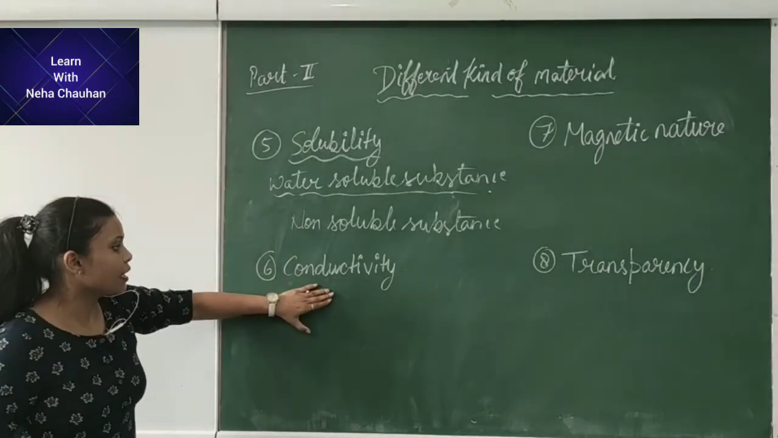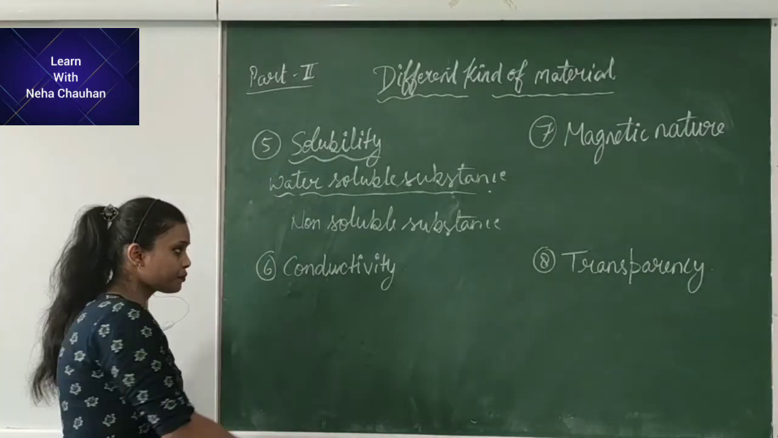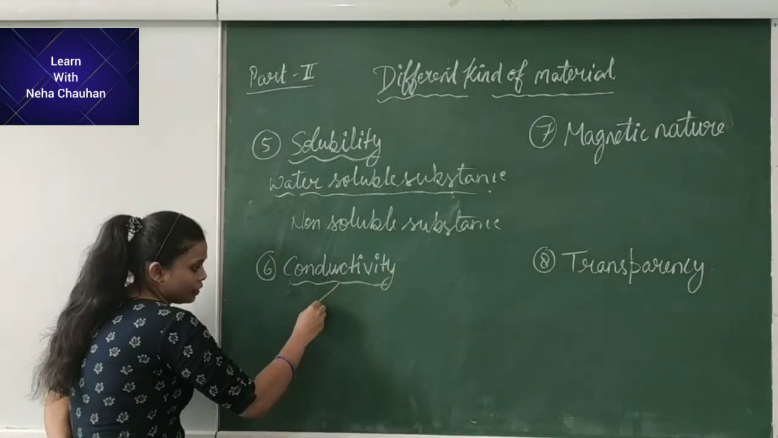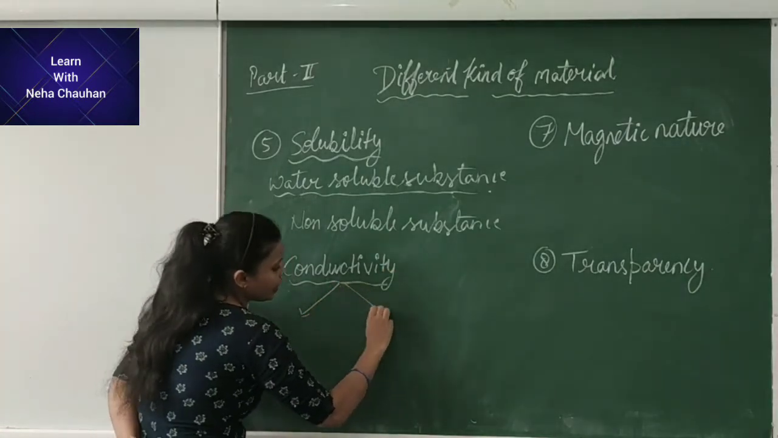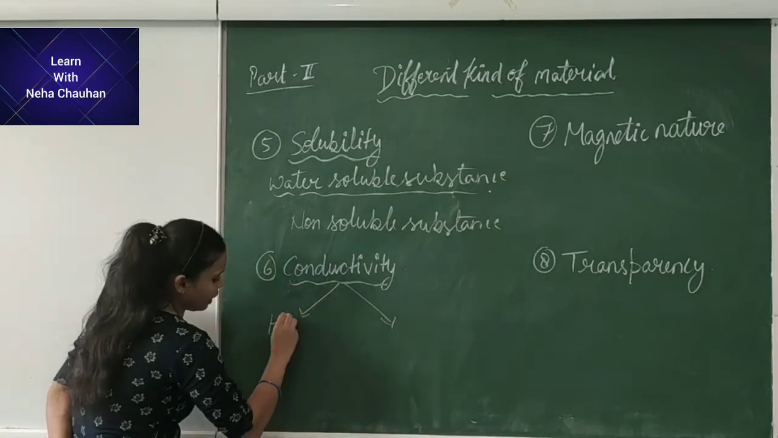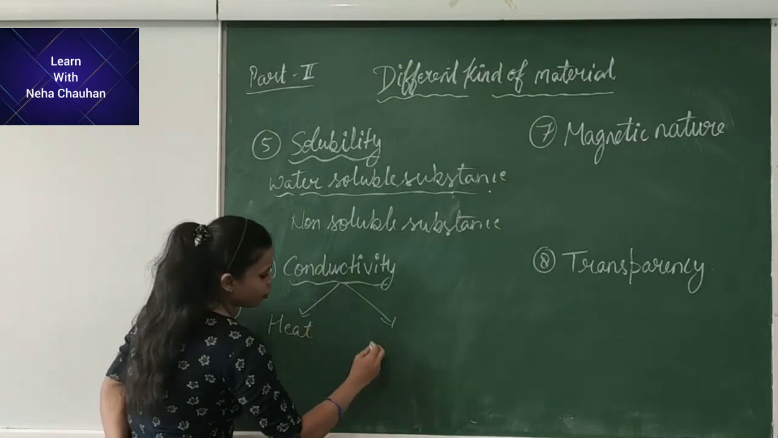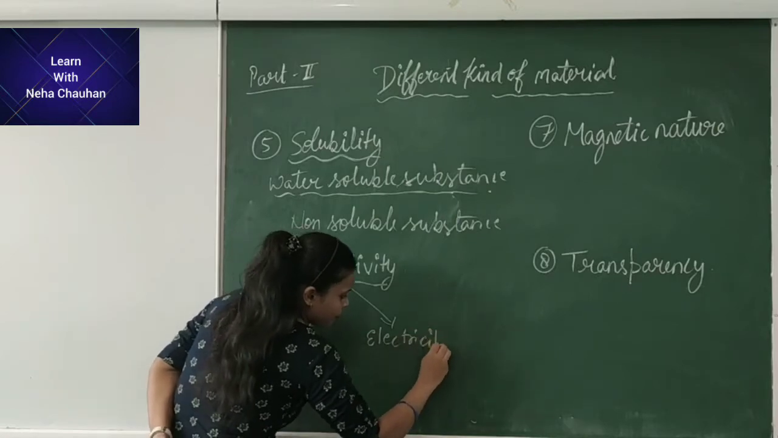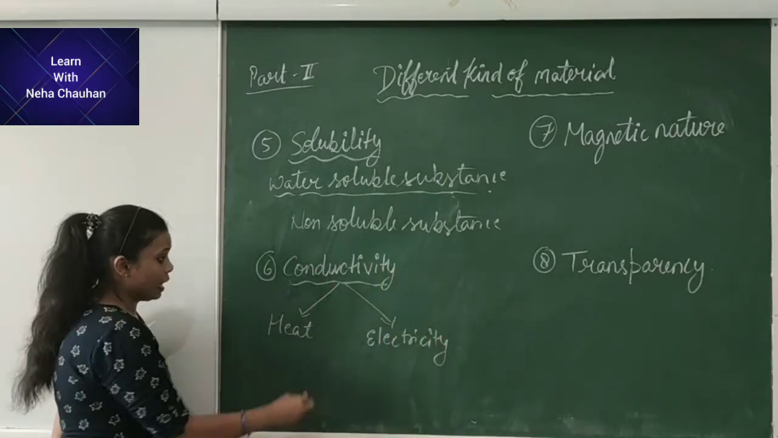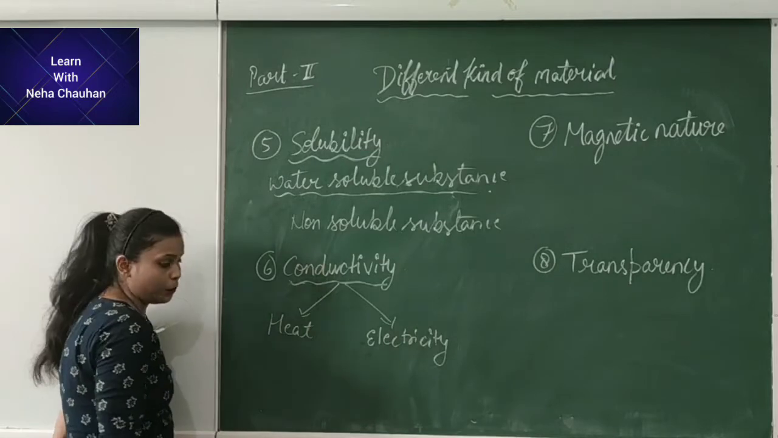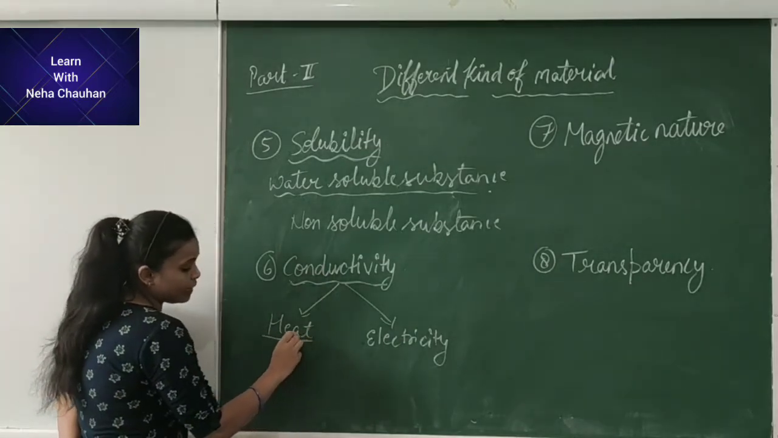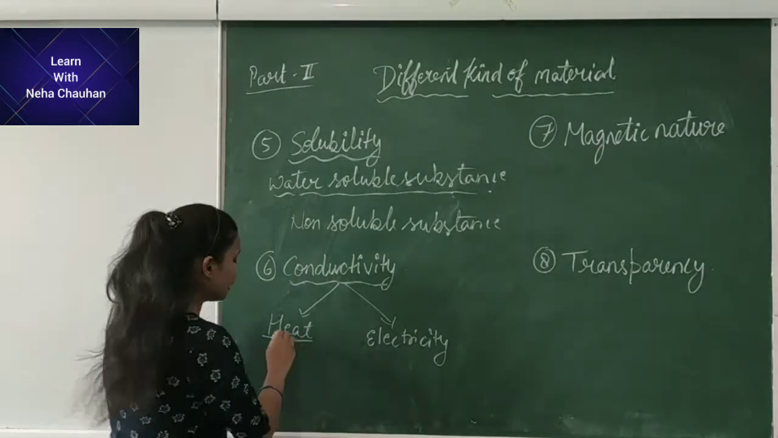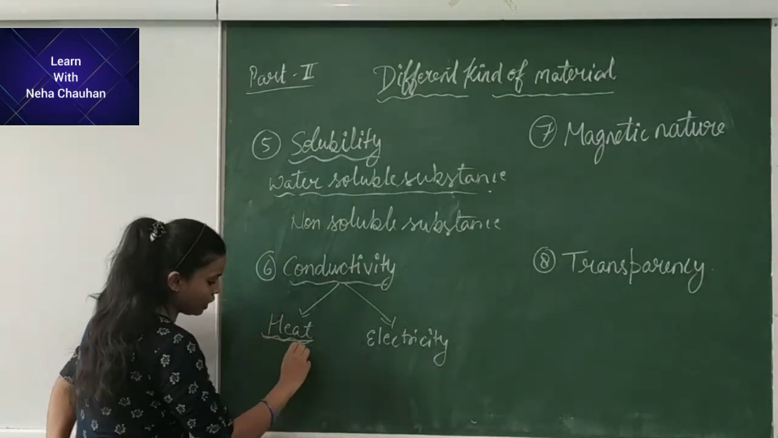Next property is conductivity. We can categorize conductivity into two parts, that is conduction of heat and conduction of electricity. Conduction means to pass through. Some of the objects can pass the heat to other objects. This is the conduction of heat.